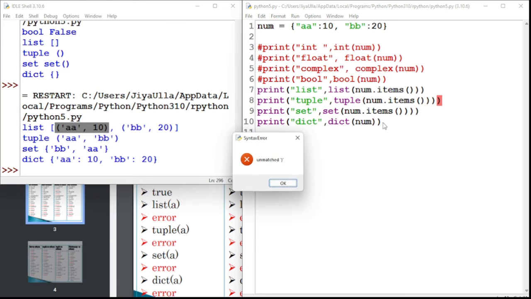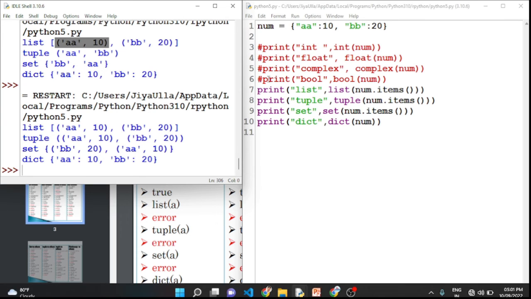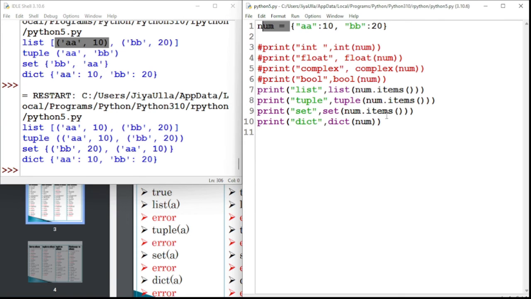Okay, the dictionary we have, I am giving an extra parenthesis. Yes, I have given it. Here also I'm giving an extra parenthesis. Let's see. If I give the extra parenthesis, then see how we are able to directly convert a dictionary to a list or tuple or set.